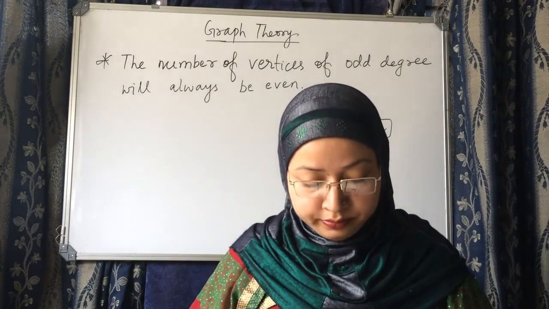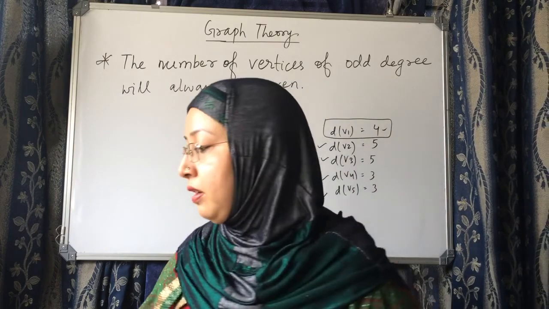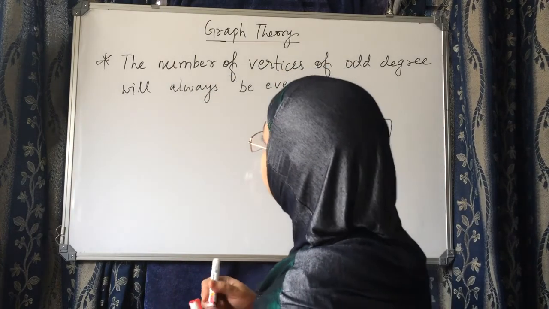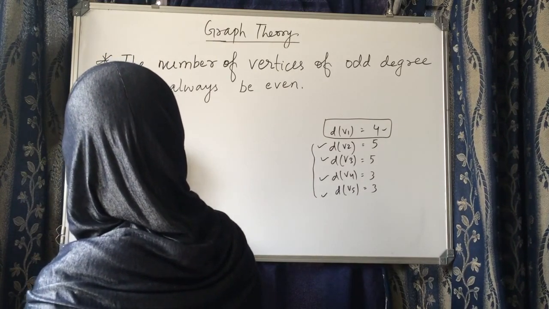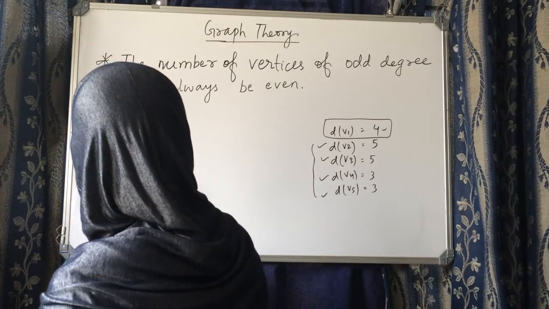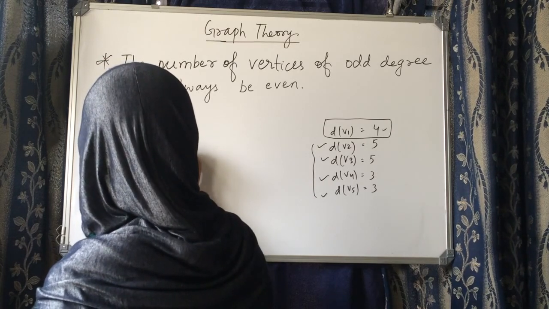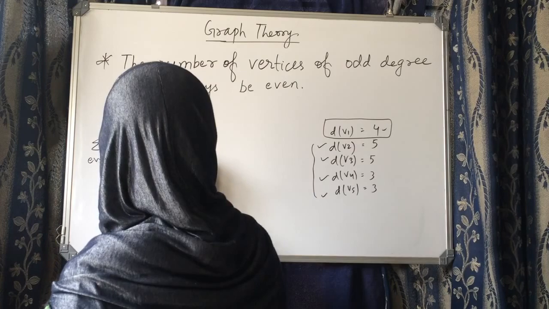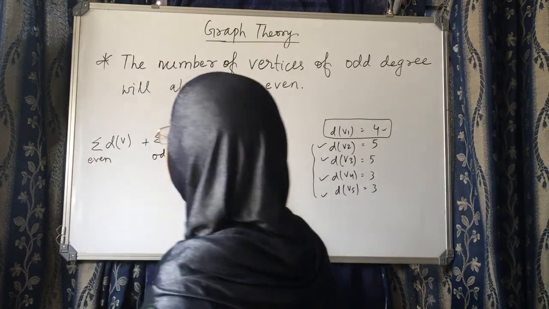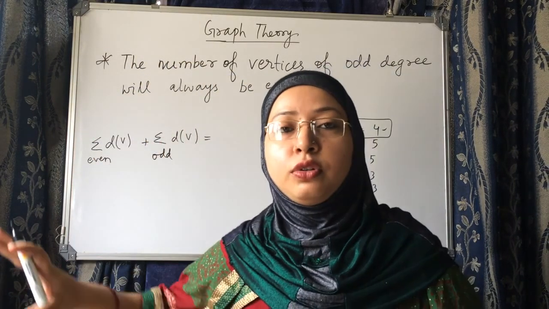So how can we prove it? The sum of degrees of the vertices which have even degree plus the sum of degrees of the vertices which have odd degree gives the total sum.